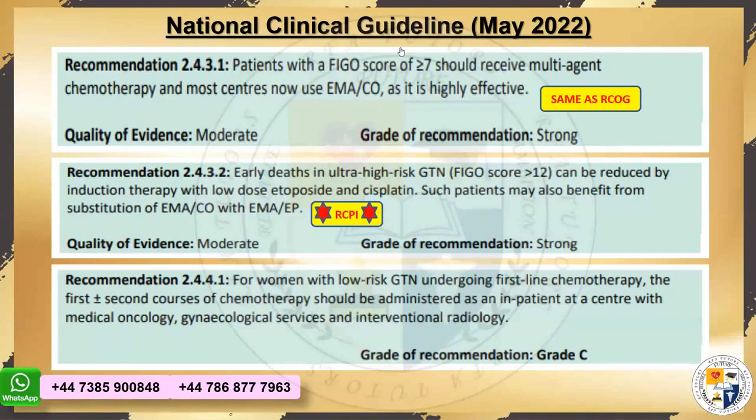I repeat that once again. For example, you get a single best answer in the exam that a patient has a FIGO score of 5 or 6. So what is going to be the chemotherapy of choice in the exam, please? Thank you, Rania. Perfect, my dear. For FIGO more than 12, etoposide and cisplatin, right?